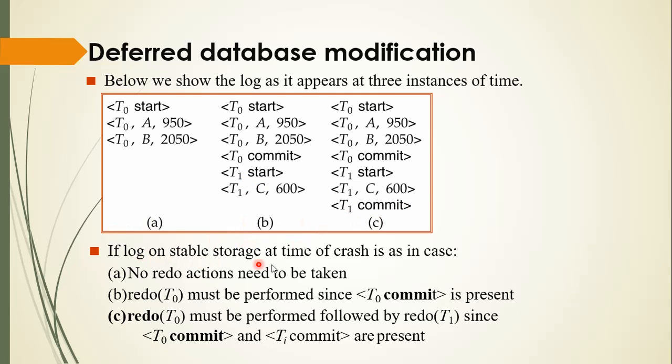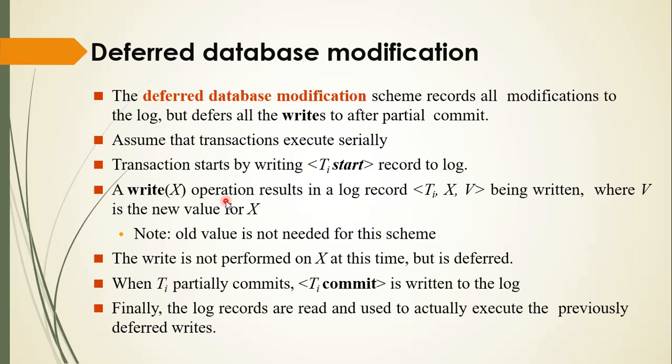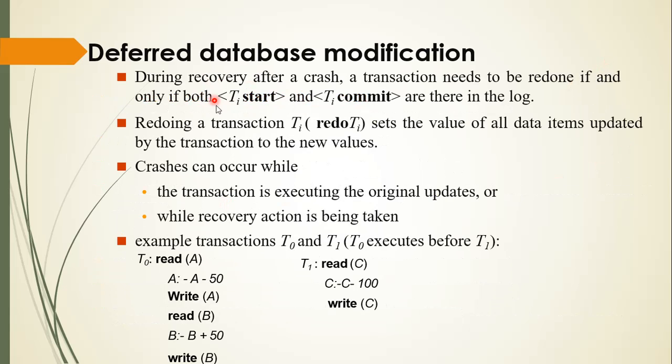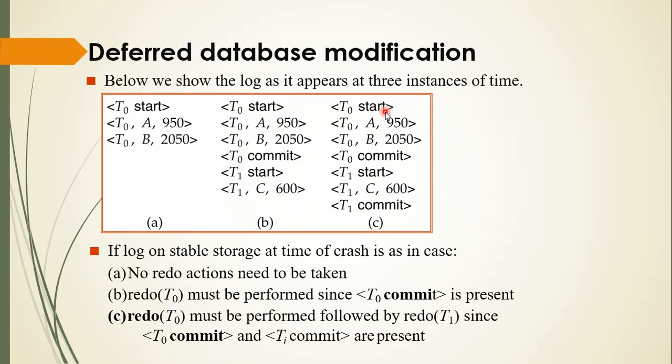If the log on stable storage at the time of crash is as in the first case, no redo action needs to be taken. In the second, redo T0 must be performed since T0 commit is present. As I have explained, for redo we need a Ti start and Ti commit. In the third, redo T0 must be performed followed by redo T1, since T0 commit and T1 commit are present.